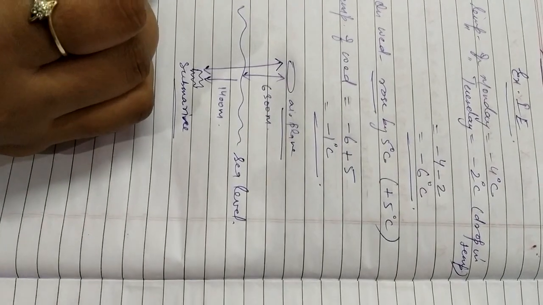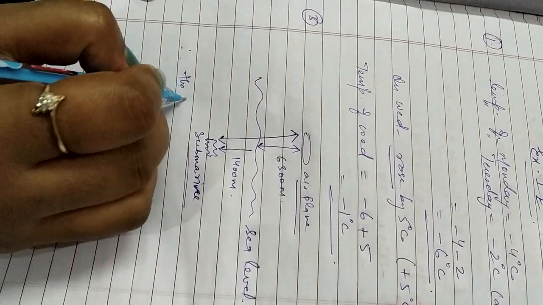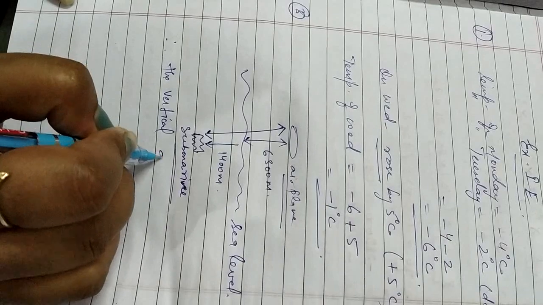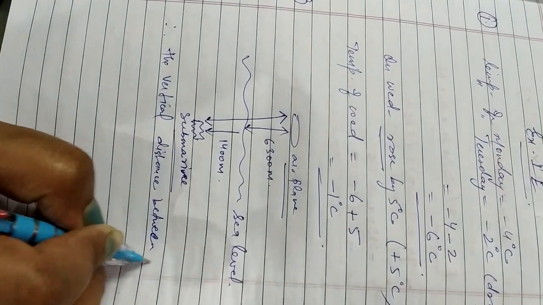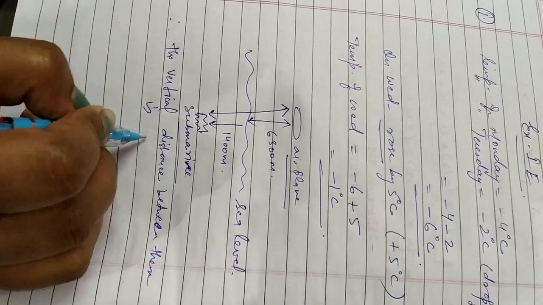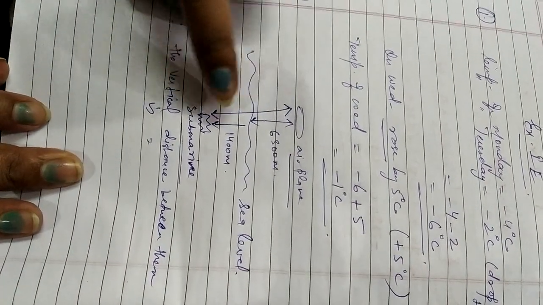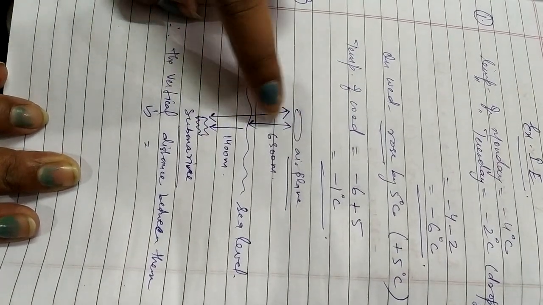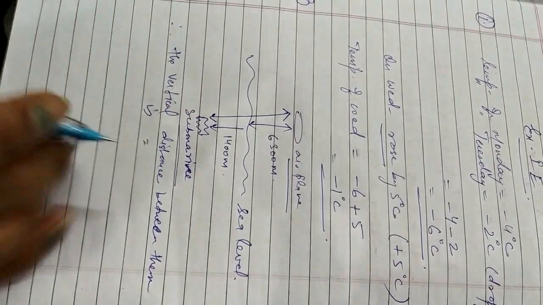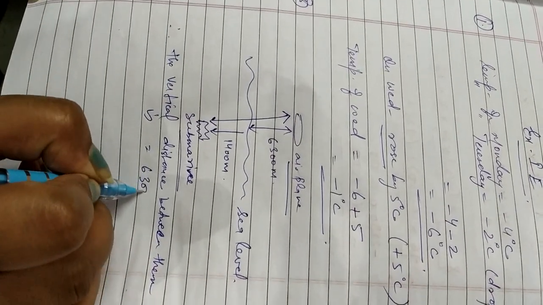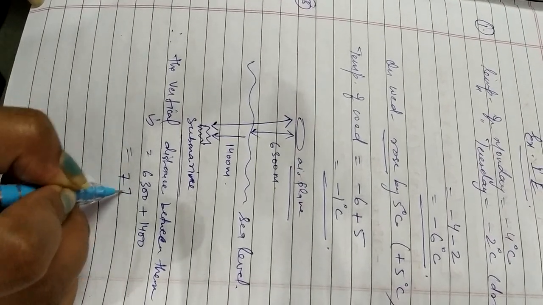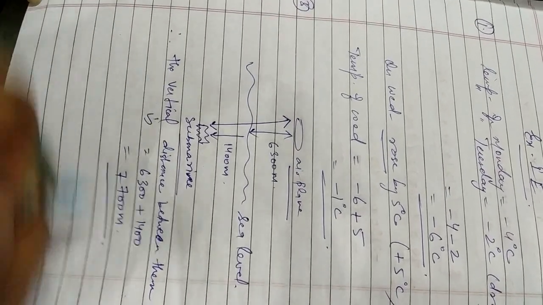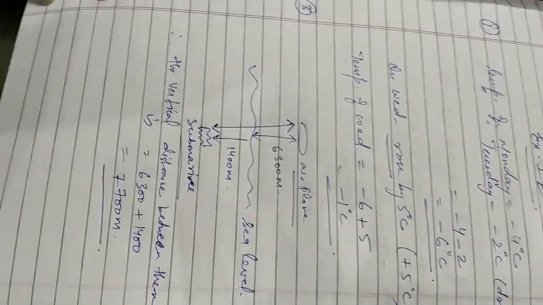You finally write down, therefore the vertical distance between them is, what we have to do, you can see the arrow, vertical distance दोनों के बीच का, ऊपर कितना है 6,300, नीचे कितना है 1,400. So we'll add them because we have to find the distance total. So you'll get your answer 7,700 meter. Okay. Next question.